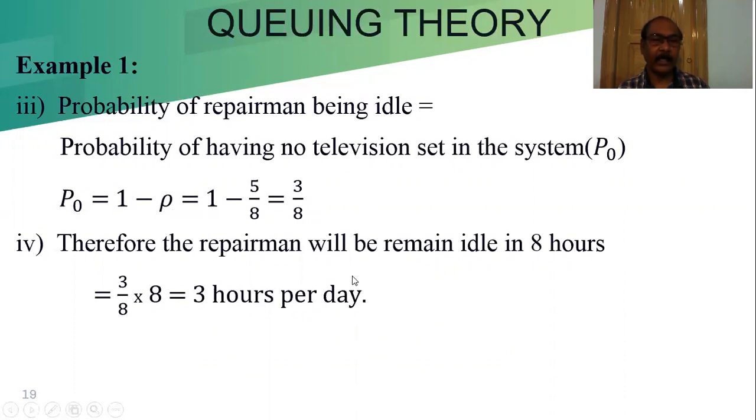Now from the 8 hours, how much is idle? 3 by 8 into 8. Therefore the repairman will remain idle in 8 hours 3 by 8 into 8, the 8s cancel out, and we get 3 hours per day. So the television repairman is idle 3 hours in a day, where we are considering 8 hours a day.